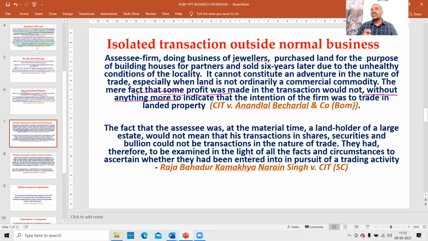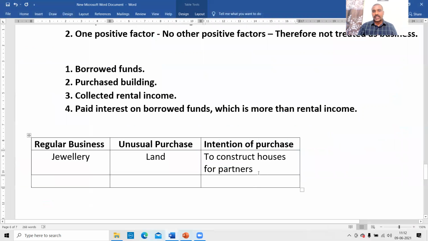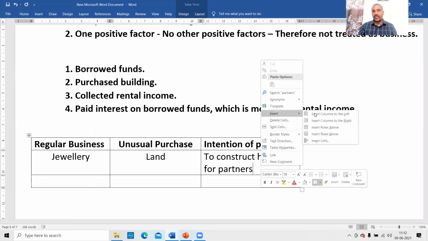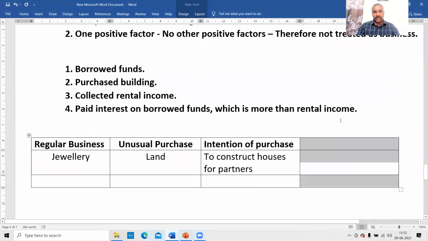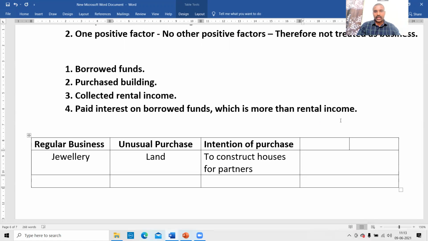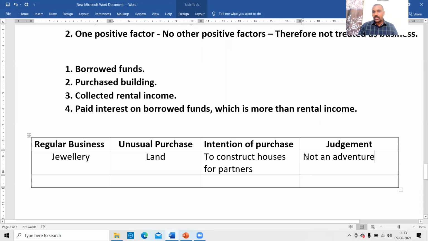Therefore, the court held that it is not an adventure in the nature of trade. Okay, judgment: not an adventure. Why? Because, sir, it is an unusual transaction. Profit was made, but the intention is not to resell at a profit.